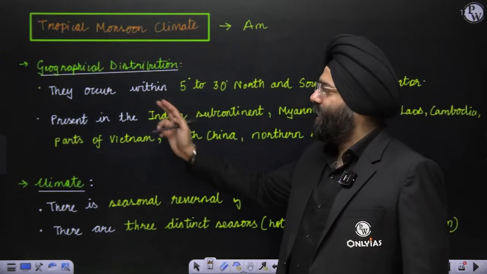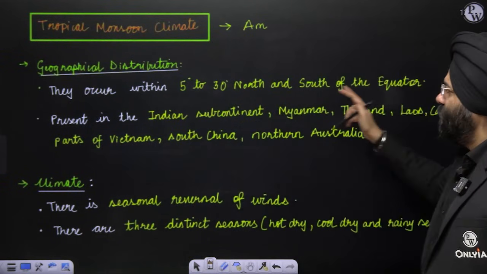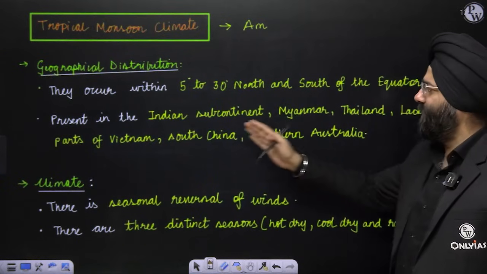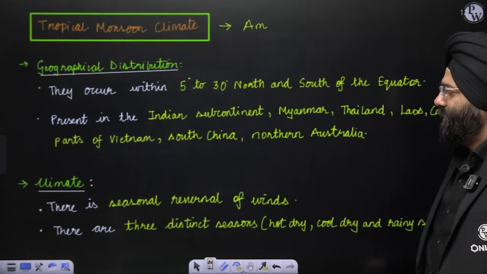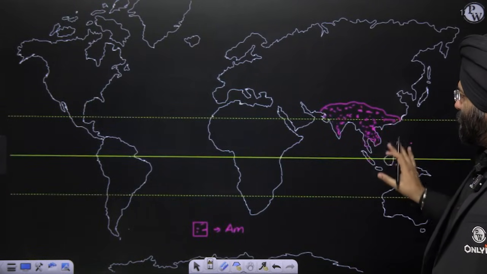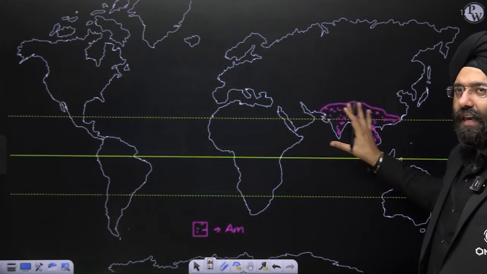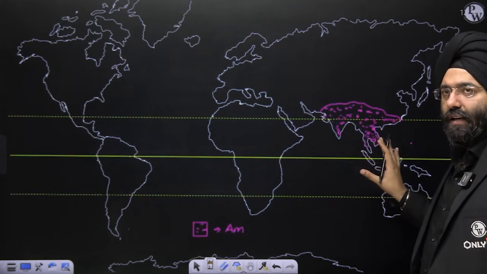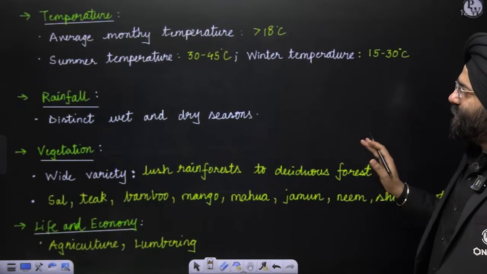Geographical distribution: they occur between 5 to 30 degrees north and south of the equator. It is present in the Indian subcontinent, Myanmar, Thailand, Laos, Cambodia, parts of Vietnam, South China and Northern Australia. Now, let us see the map. These are the regions where you see Am is majorly present. True monsoon is present here. Am. Clear? So, having studied this, let us come back.